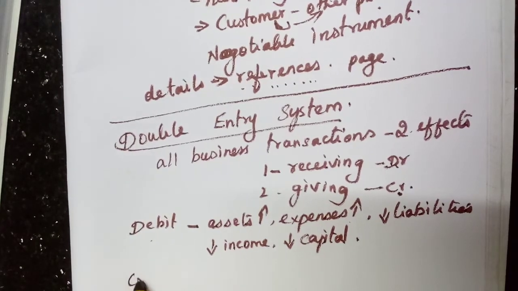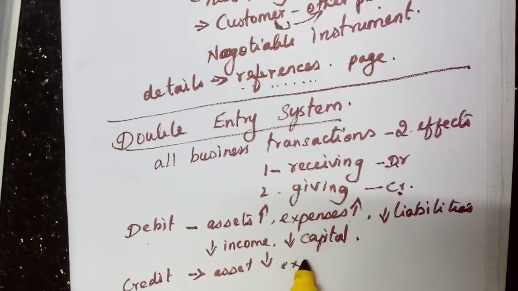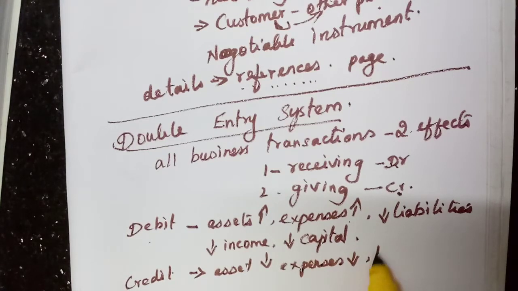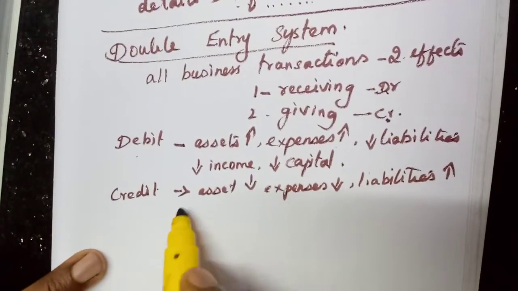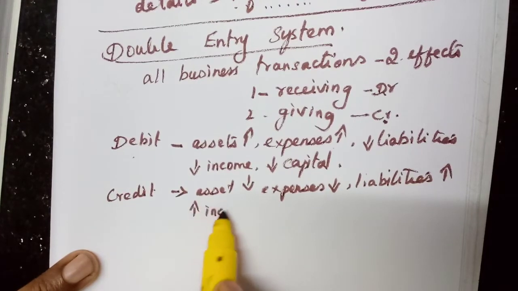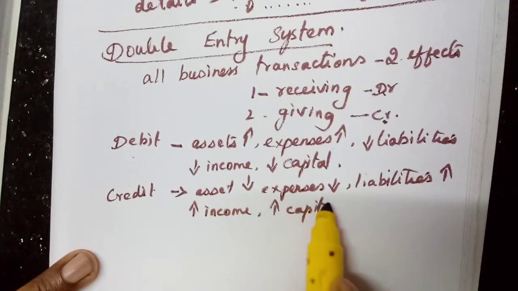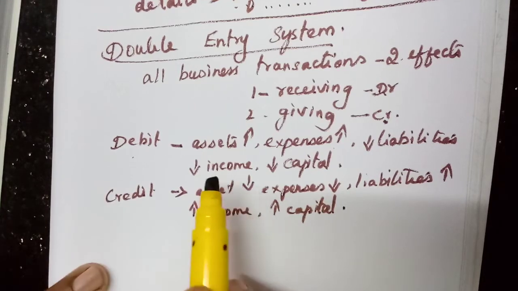Then what will be the credit aspect? If it is a credit, the asset will be decreased, the opposite. The asset will be decreased, the expenses will be decreased, but the liabilities will be increased, income also will increase, and the capital too will increase.